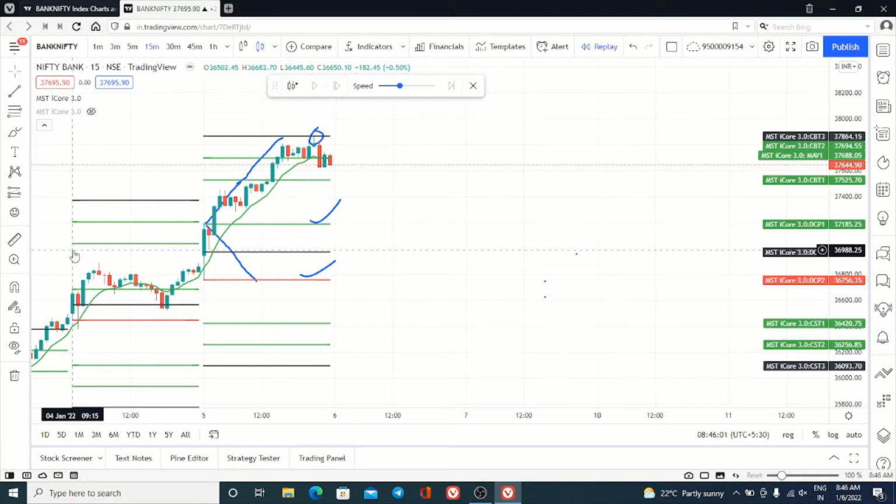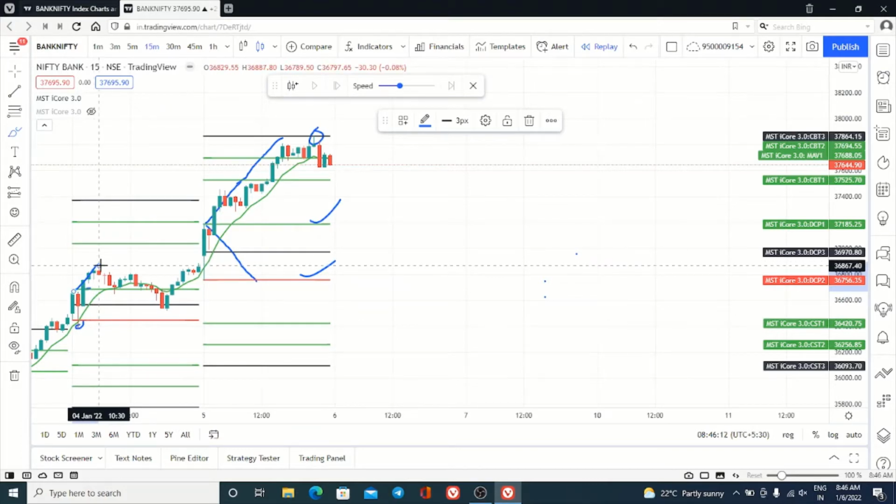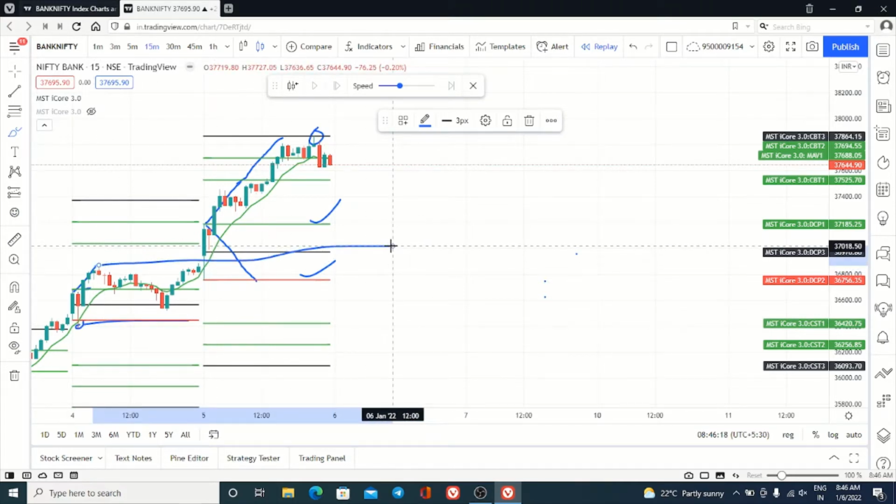The previous day's SL is not hit here, because the high was broken only in the third candle. Clear? So the SL was safe and we got the profit. And today it has broken yesterday's high. So this is how we have to trade.